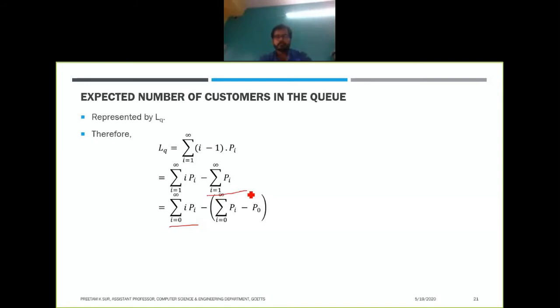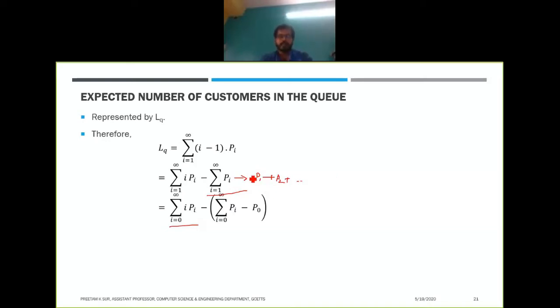Now if you look into this term, what does it look like? If you expand this summation of pi from i equals 1 to infinity, we basically have p1 plus p2 plus p3 up to infinity, right? There is no p0, right?